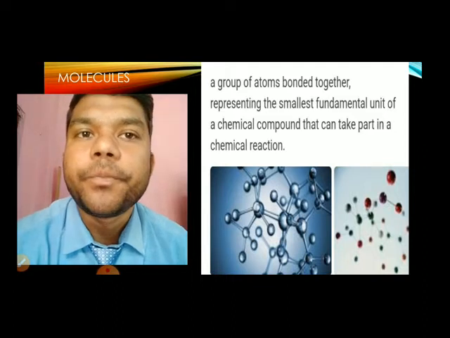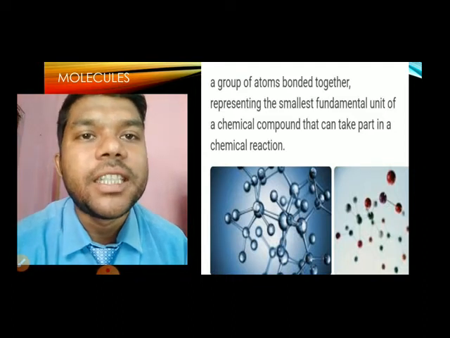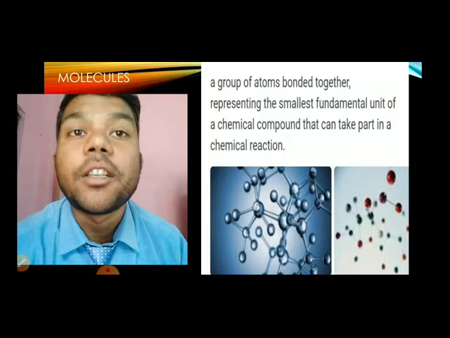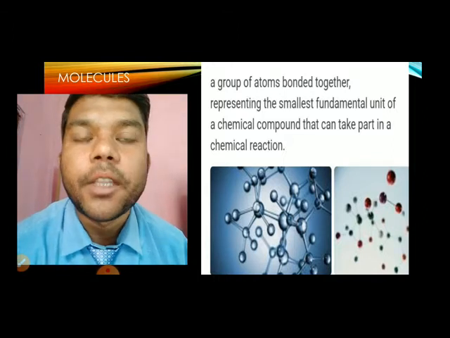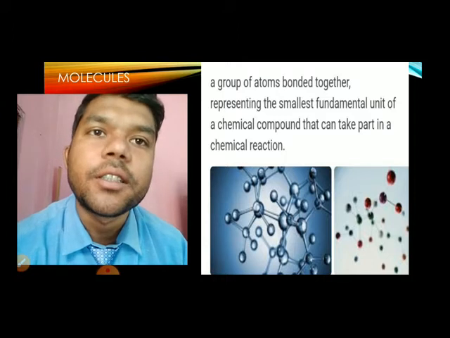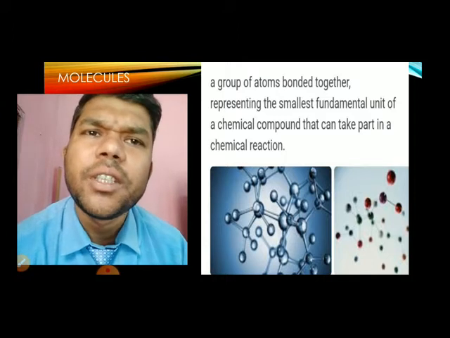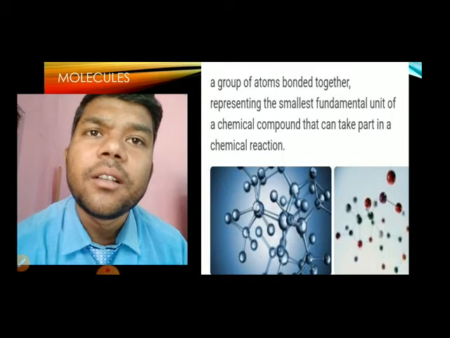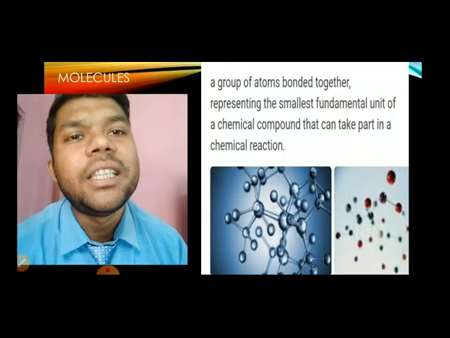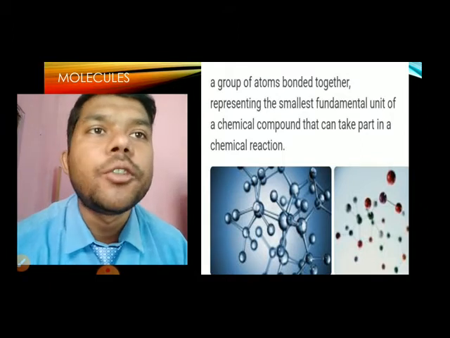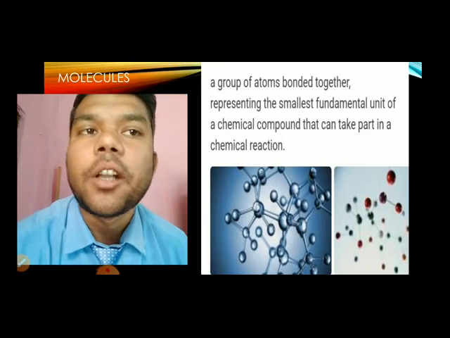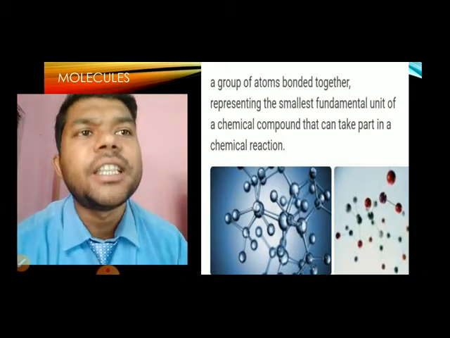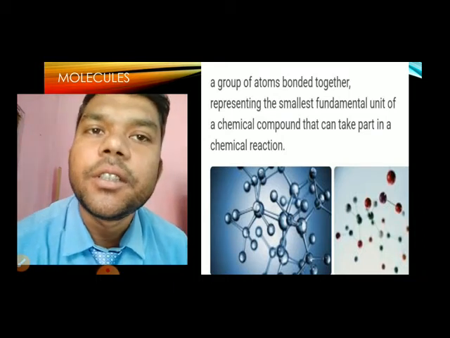Next, molecule. In the video you saw yesterday, there was also something about molecules. What are molecules? A group of atoms. Now, atoms and molecules are different things. It is a bit confusing. Both are the smallest particles, but they are a little different from each other. Molecules are a group of atoms bonded together, combined together, representing the smallest fundamental unit.